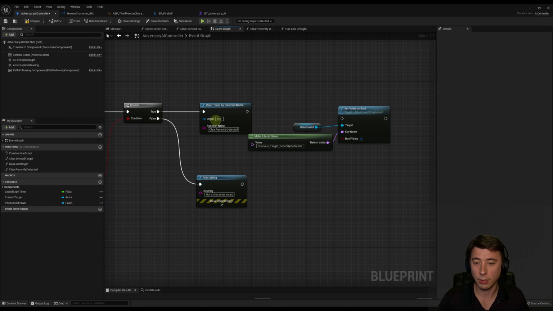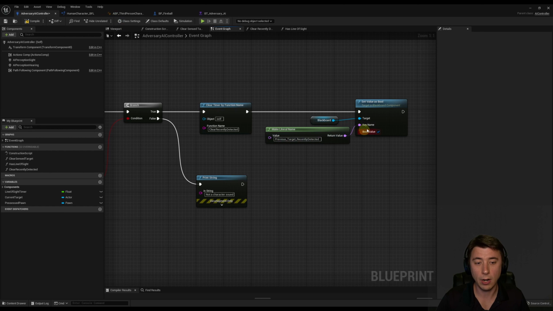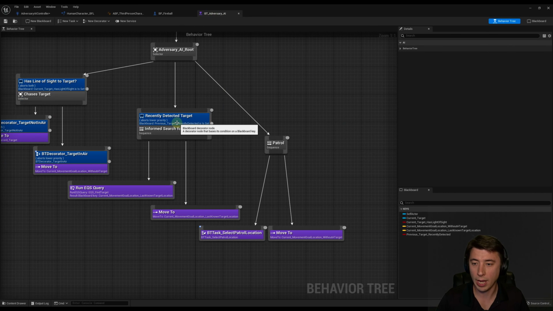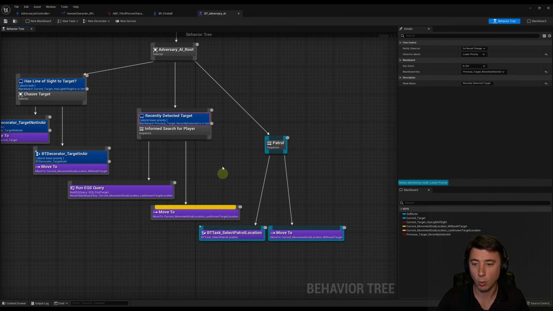So back to our event graph. The reason we're clearing that timer is because, obviously, if we just heard something, we recently detected the target. So we'll connect this up. The reason we need this variable to be set to true is because in our behavior tree, that's what's allowing this informed search for player to take place. It goes off of the previous target recently detected Boolean. But we also need to update our last known target location here.